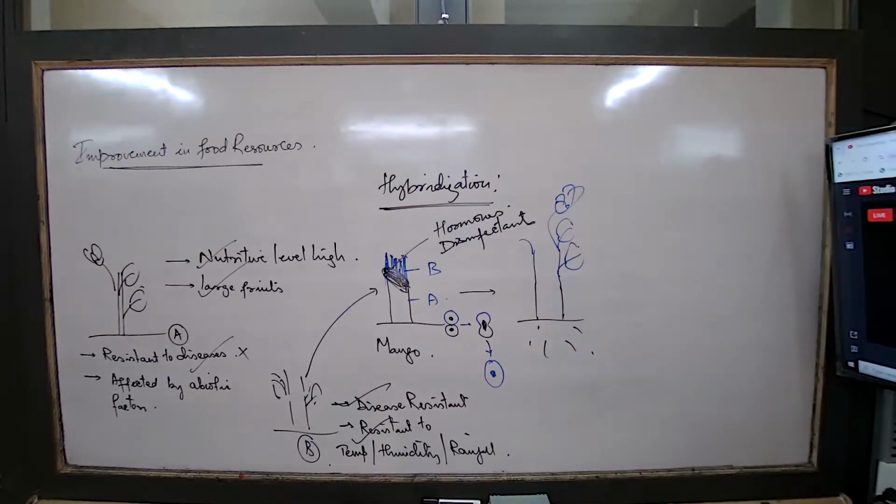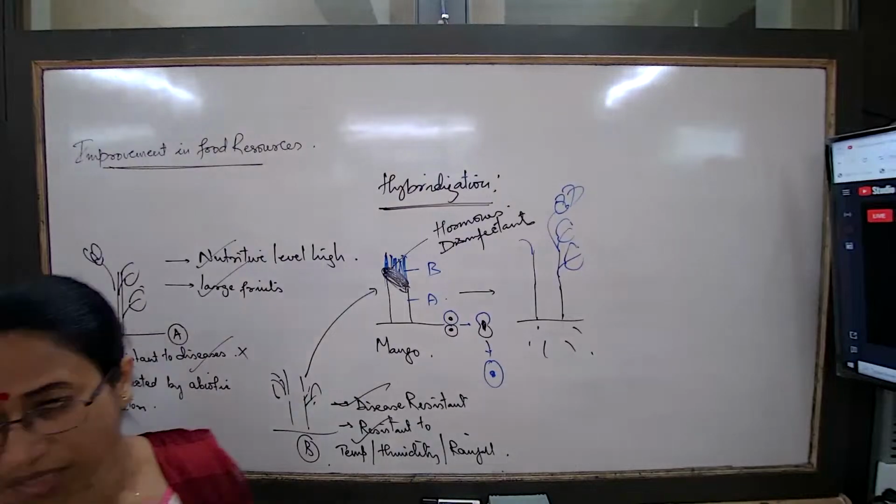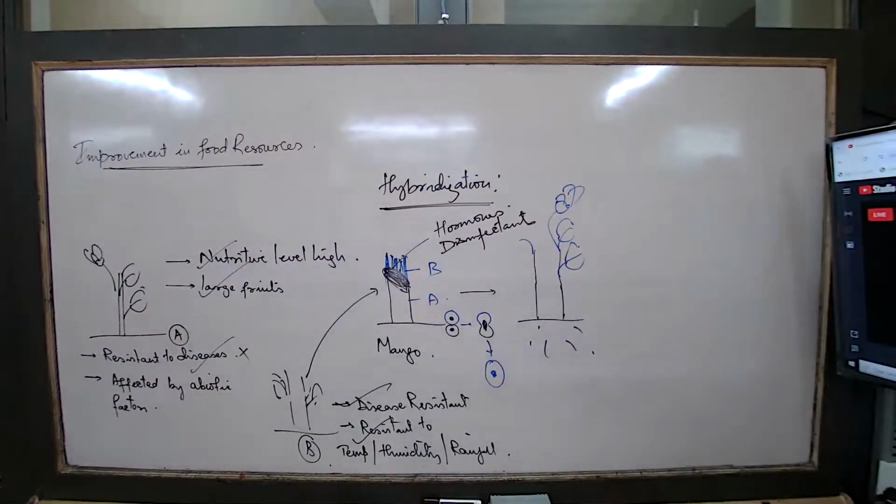What is a hybrid? Why are breeders making hybrids of flowers and fruits and crops? To some way or the other, correct the disadvantageous characteristics.